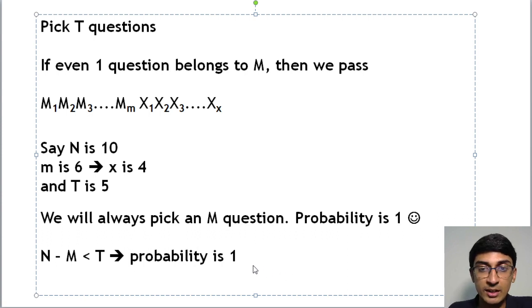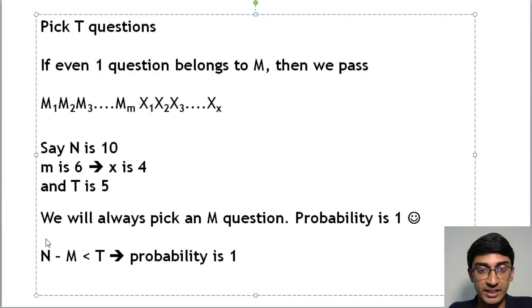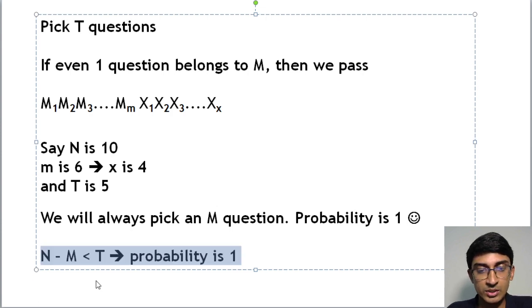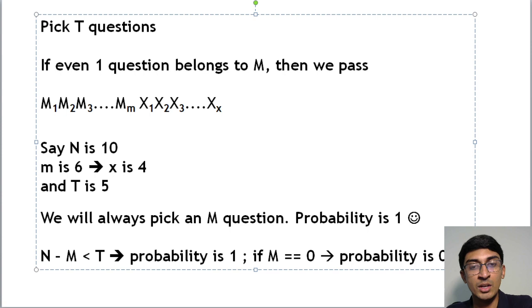Now is it possible that I did not prepare at all? Yes. If you look at the constraints, m can be 0 less than equal to m less than equal to 100. So that's the second edge case. The second one is if m equal to 0, then probability is 0, and we fail at that point. If m is equal to 0, that means I didn't prepare for even a single question, so the probability is 0, right?